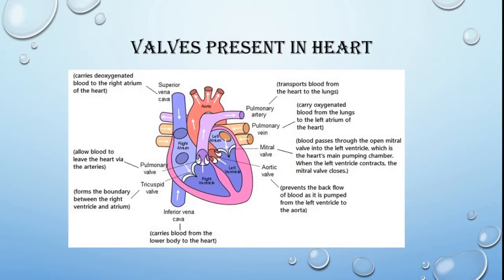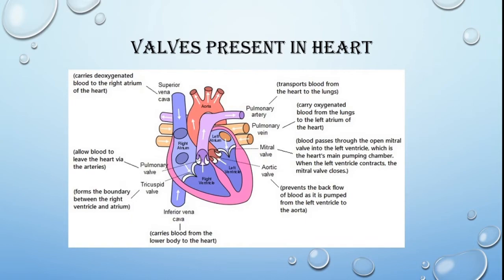Next we come to the valves present in the heart. There are four valves present in the heart: the tricuspid valve, bicuspid valve, aortic semilunar valve, and pulmonary semilunar valve. Now when we talk about all these valves, they have different functions. They stop the backflow of blood.